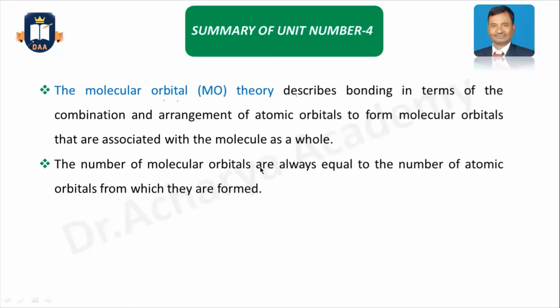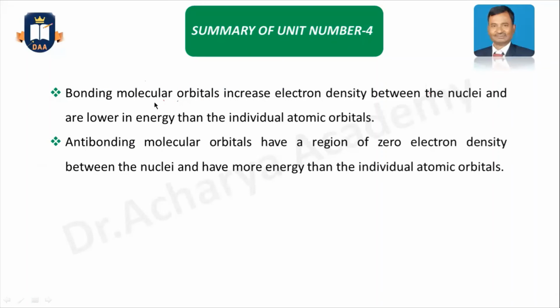The number of molecular orbitals, you have to remember, should always be equal to the total number of atomic orbitals from every atom from which the molecule is formed. Bonding molecular orbitals and antibonding molecular orbitals, these also I described very clearly in the previous class. Please go through this to get a clear understanding.